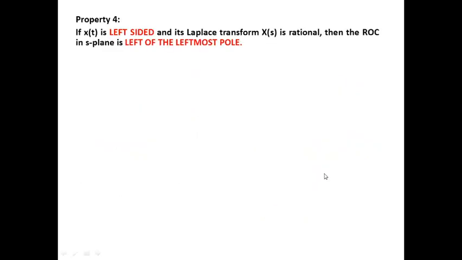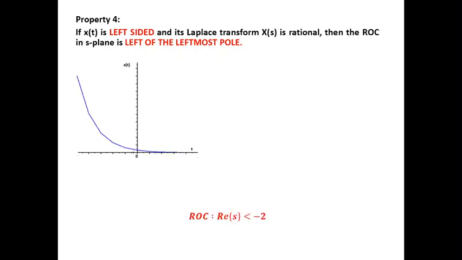Property number 4. If the given signal x(t) is a left-sided signal, or if it is a sum of left-sided signals and its Laplace transform is rational, then the ROC is to the left of the leftmost pole. So let us consider this signal x(t). We can see that this signal is a left-sided signal from the graphical point of view. It extends towards the left side and here it decays. Towards the left side it has values.